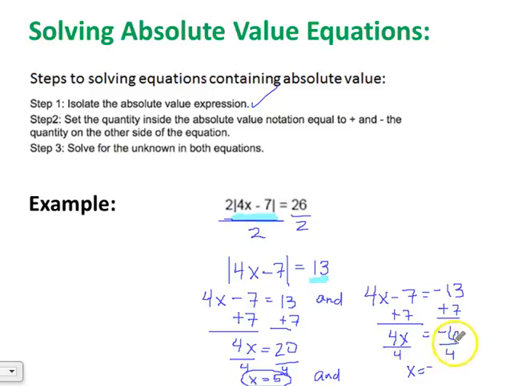We are working on reducing this negative 6/4. So I'm going to divide 2 from each our top and our bottom, our numerator and our denominator, to get the reduced fraction. Negative 6 divided by 2 is negative 3. And 4 divided by 2 is 2. So that would give us negative 3/2. So both these values are answers. If you only solved this equation and said it was just x equals 5, you would be incorrect, because x equals negative 3/2 is also an answer. These are both our answers.